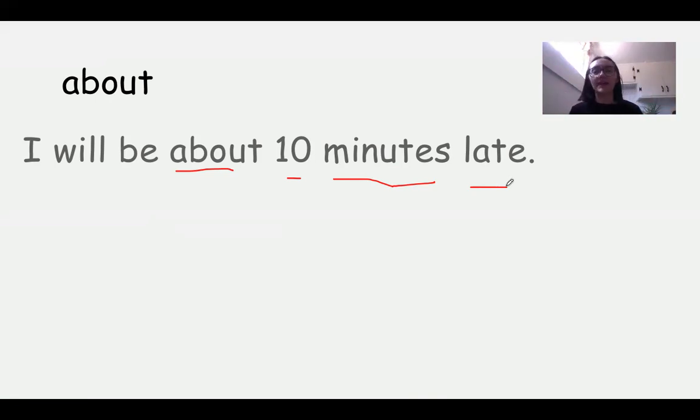Now you can say things like I will get to work about 10 minutes late, but this is a really easy short way to say it. Say I will be about 10 minutes late. I will be about 20 minutes late.